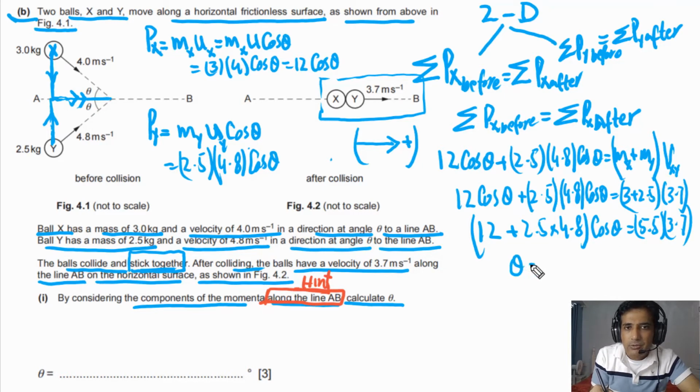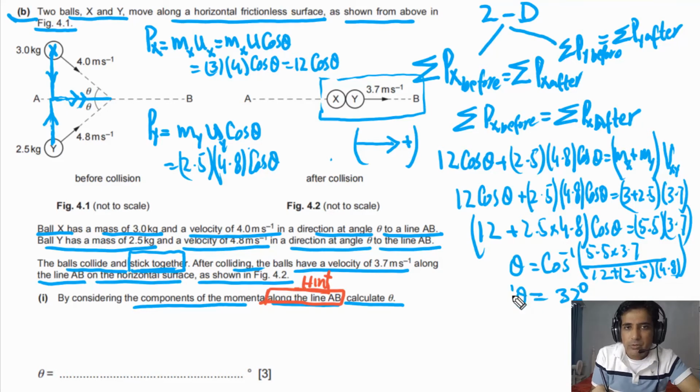So the theta will be equal to cosine inverse of 5.5 times 3.7, and this one will be divided by 12 plus we will have 2.5 times 4.8. So if we simplify this one, value of theta in this case will be equal to 32 degrees.